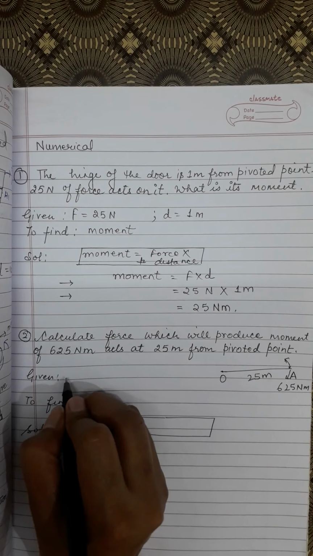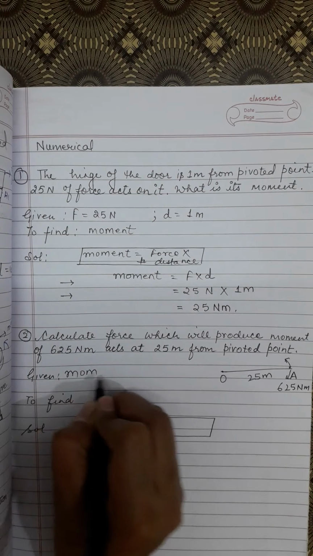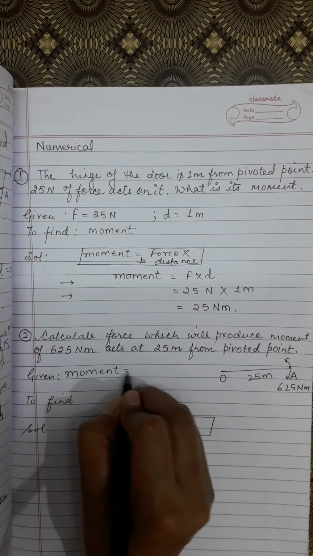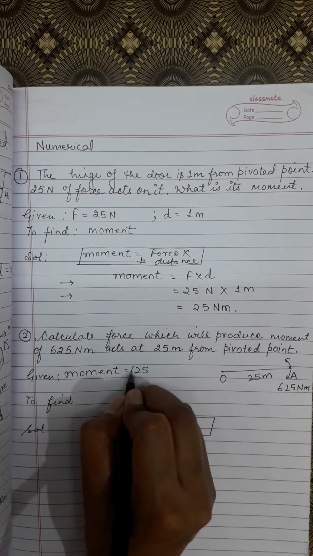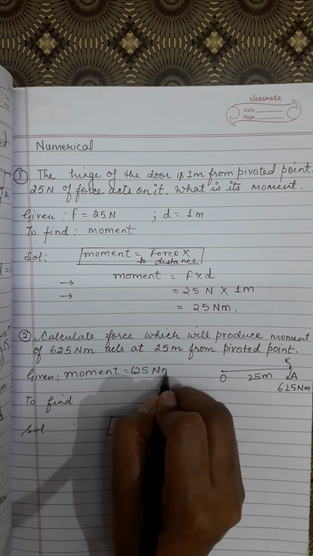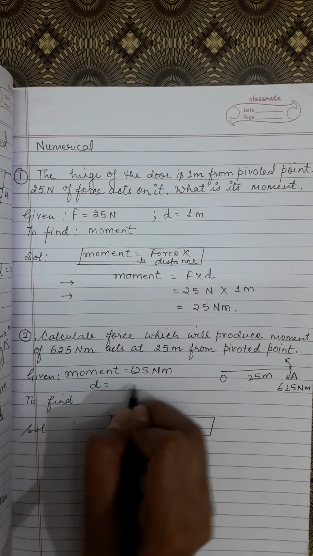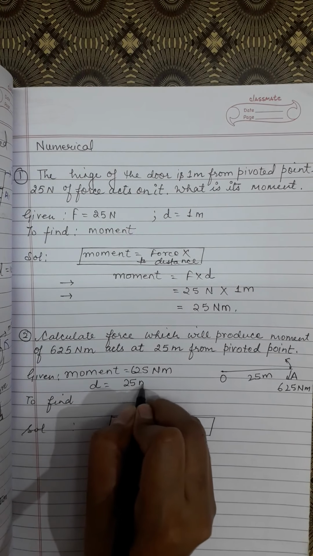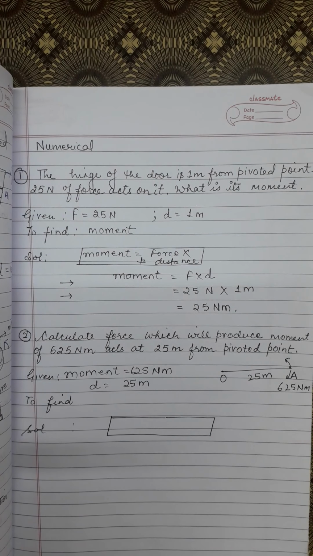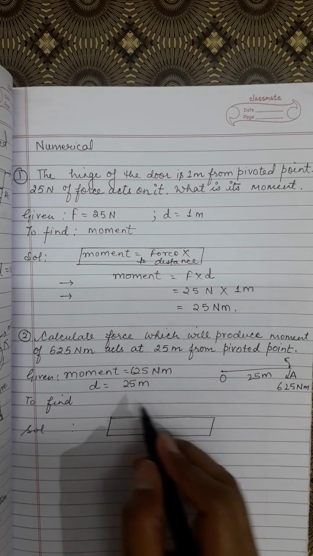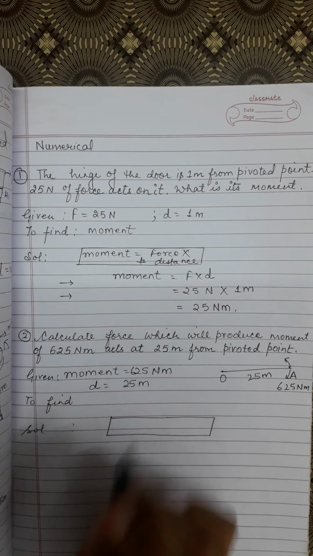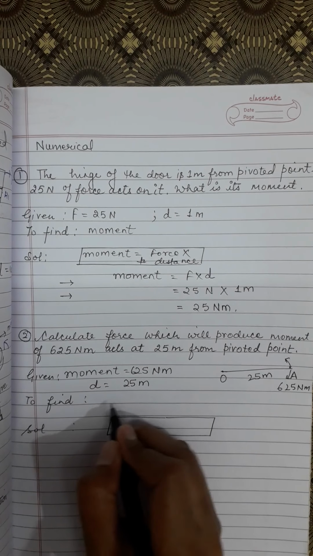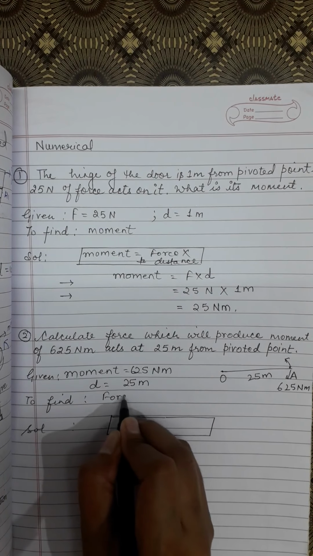So writing the given condition, number 1 thing is moment. It is 625 Newton meter. What is the distance given? 25 meter. Here we will do the conversion. If the unit is not in standard SI form, then we will convert the value here in the given condition only. Then what do you have to find? I have to find force.